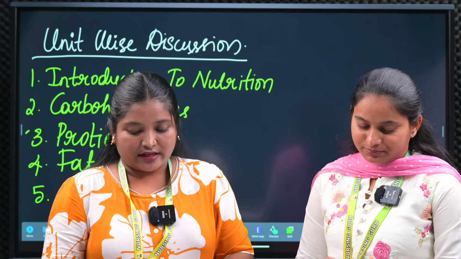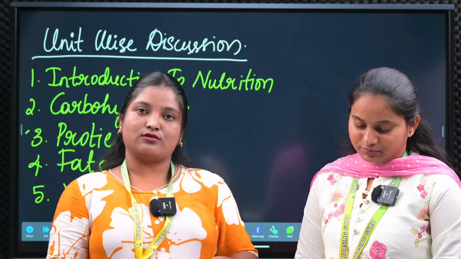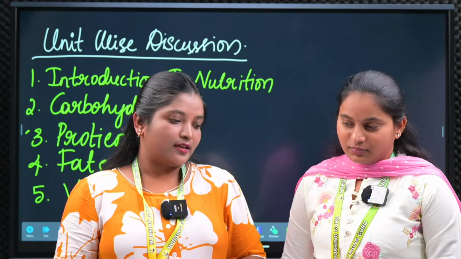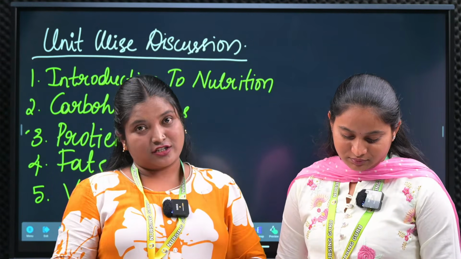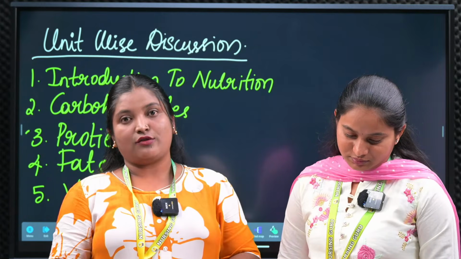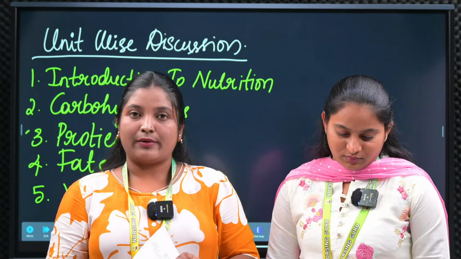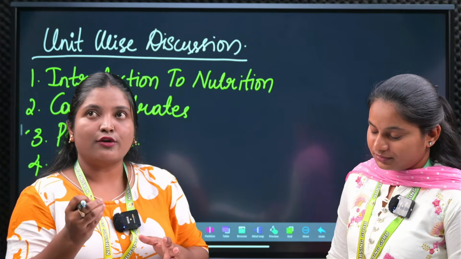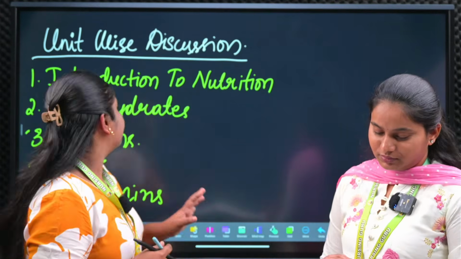Next is dietary sources of the carbohydrates. Where will we get the dietary sources? We know that we get sugar, or we get it from rice. These are the most important things you have to know. What are the functions? They provide energy and maintain the metabolism. The different functions that are performed. That is all about the carbohydrates.